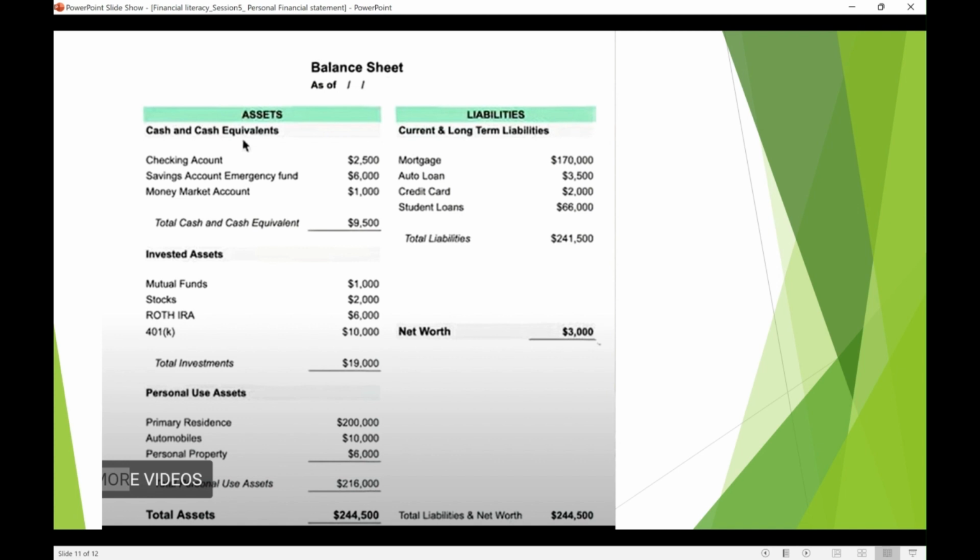Now go to the right hand side, about the liabilities. So liabilities are the mortgage, how much mortgage you still owe on the house. Say you took the loan like 10 or 15 years back, like $300,000, and what you owe the bank today is 170K. So that is the mortgage value. And then the other loans, like the loan on the car, or it could be a credit card.